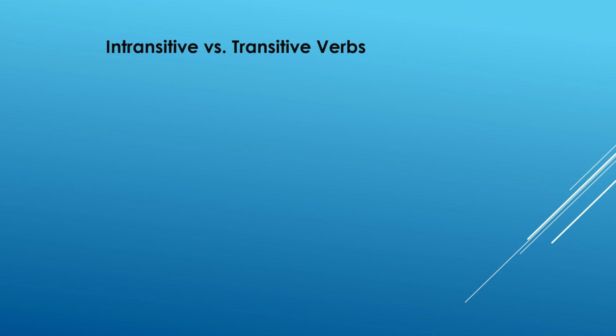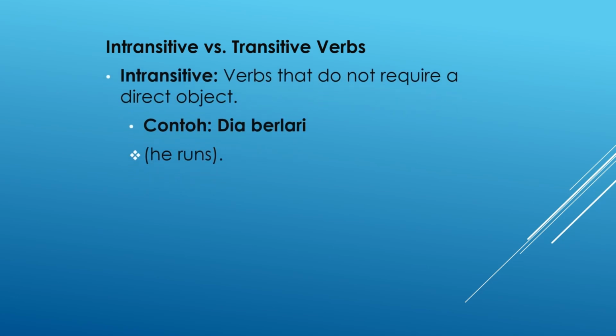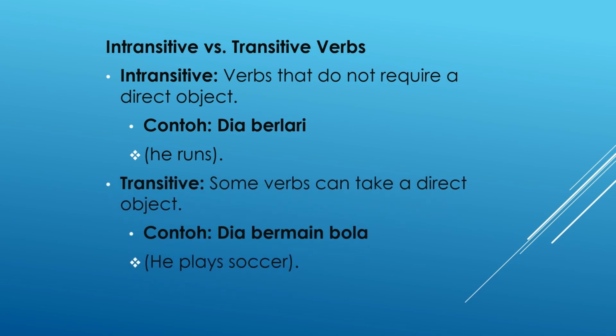Intransitive versus transitive verbs. Intransitive, verbs that do not require a direct object. Contoh, dia berlari, he runs. Transitive, some verbs can take a direct object. Contoh, dia bermain bola, he plays soccer.